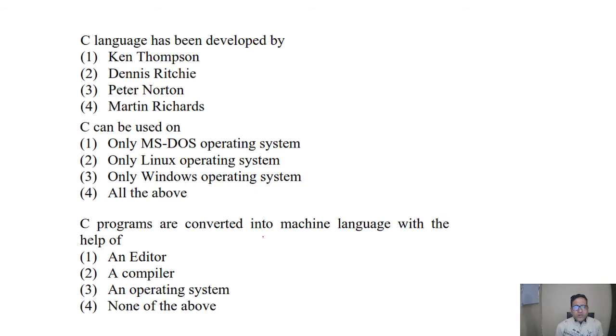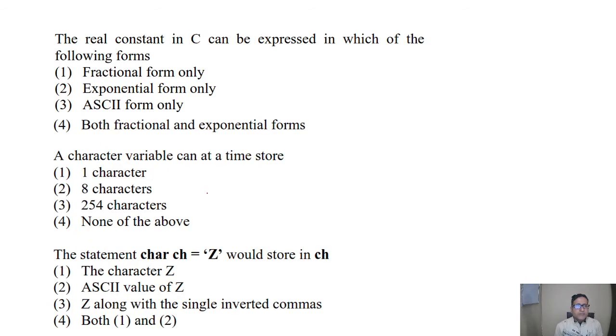C programs are converted into machine language. In this question there is an option of an editor, a compiler, an operating system, and none of the above. So here the answer is compiler. I think this is understood by you. So go to the next slide.